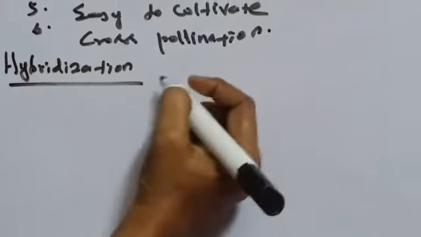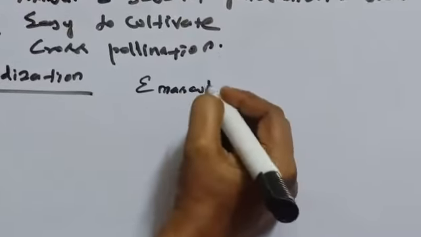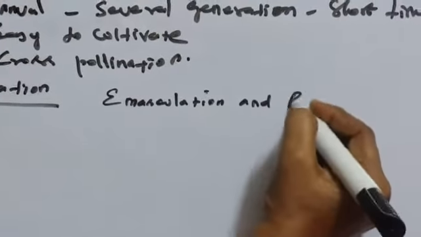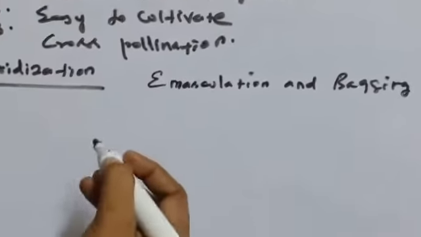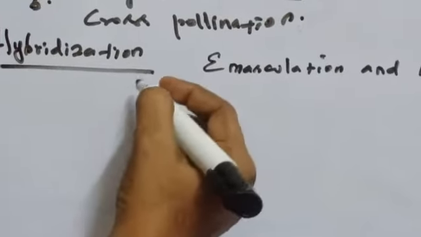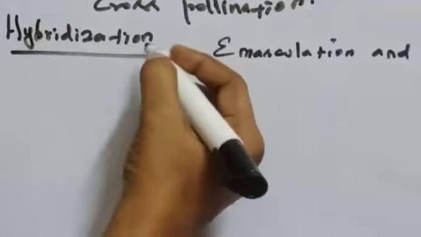Next, hybridization. The technique used for hybridization by Mendel is emasculation and bagging. First let us see what emasculation is. You know that the garden pea plant has a bisexual flower which possesses both male and female parts.